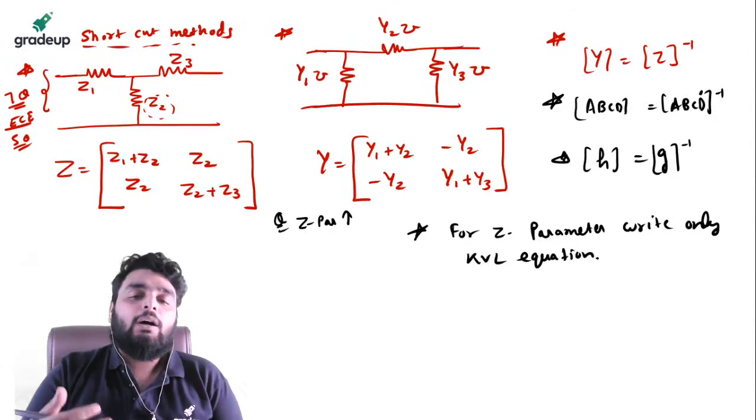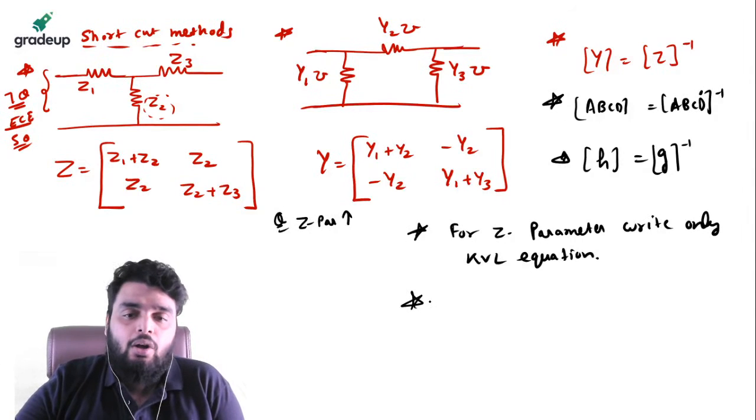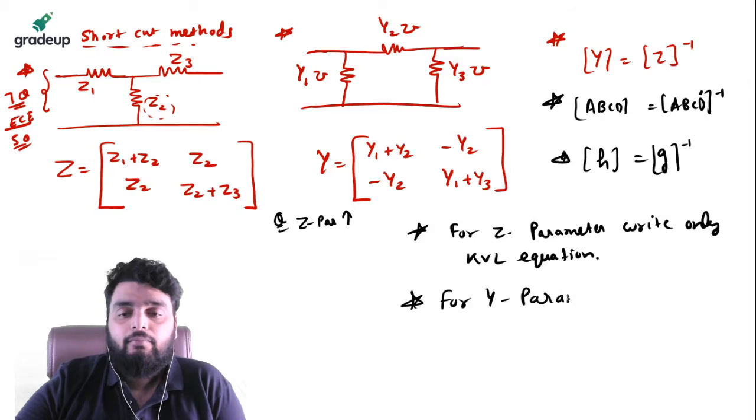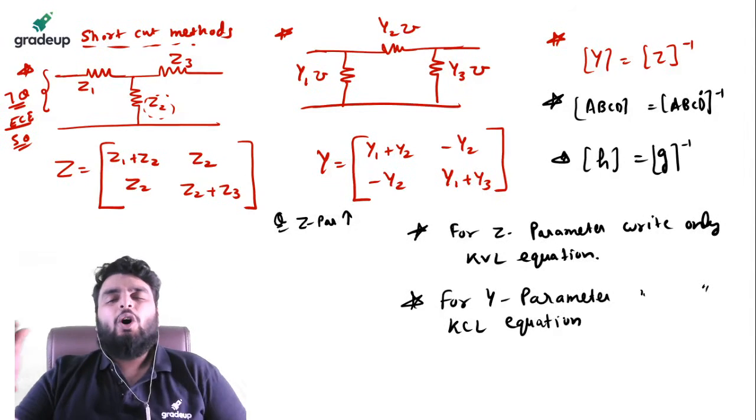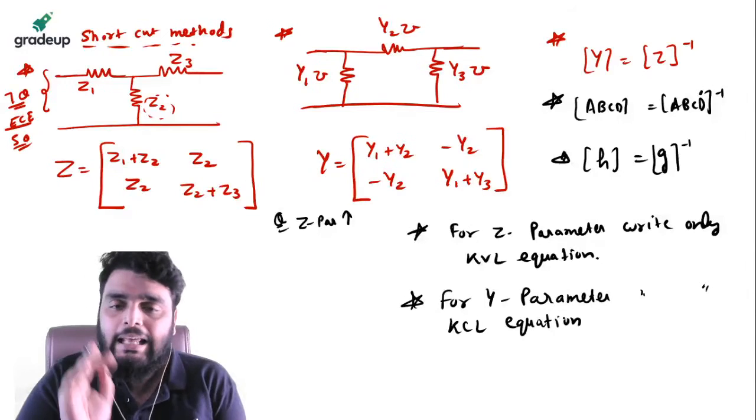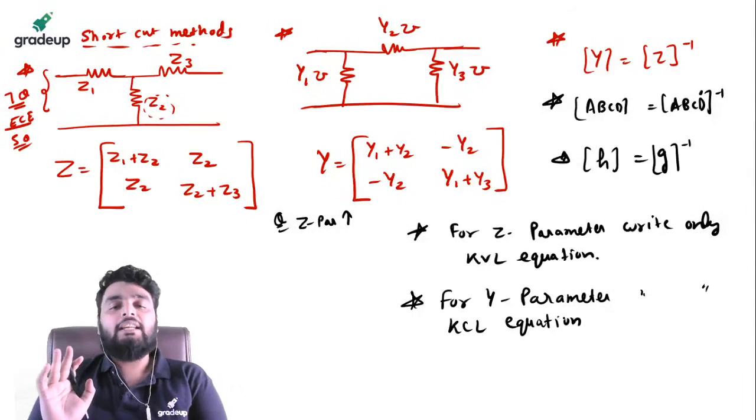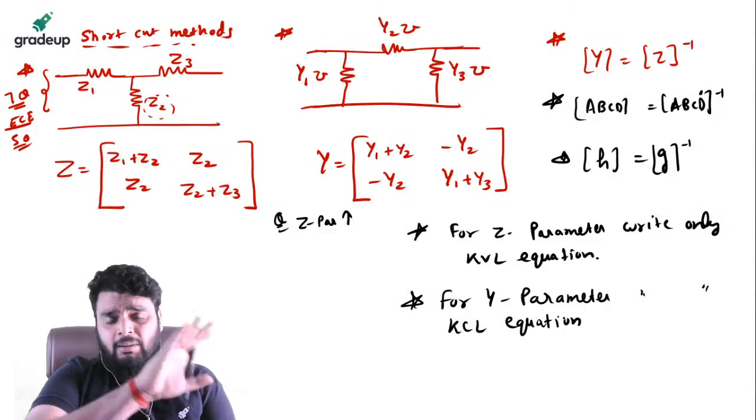No need to write down the KCL equation. For Y parameter, write only KCL equations. Again, for a Y parameter, if you write only the KCL equations, then you can find out the Y parameter easily. Okay, so remember these points.